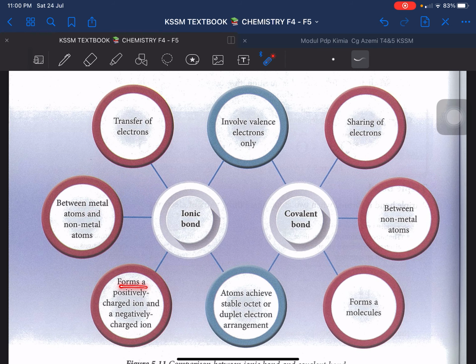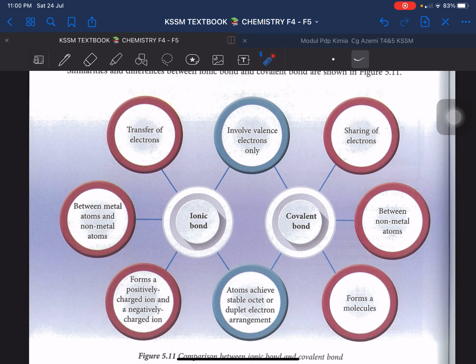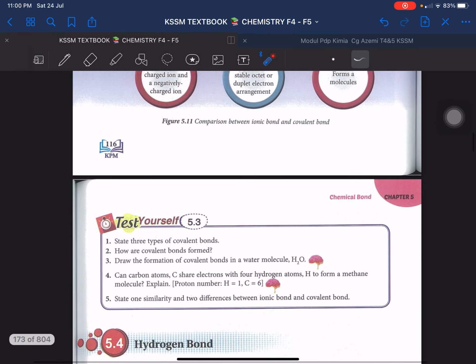Ionic bond forms a positively charged ion and a negatively charged ion. Kalau covalent bond, it forms a molecule, tiada ion. No ions involved. Okay, it forms a molecule sudah. Kalau yang ini kan, you understand kan? Kalau Na tu akan jadi Na plus selepas dia donate, and then Cl will become Cl minus selepas dia receive. So that's the difference lah. I hope you can understand this one.